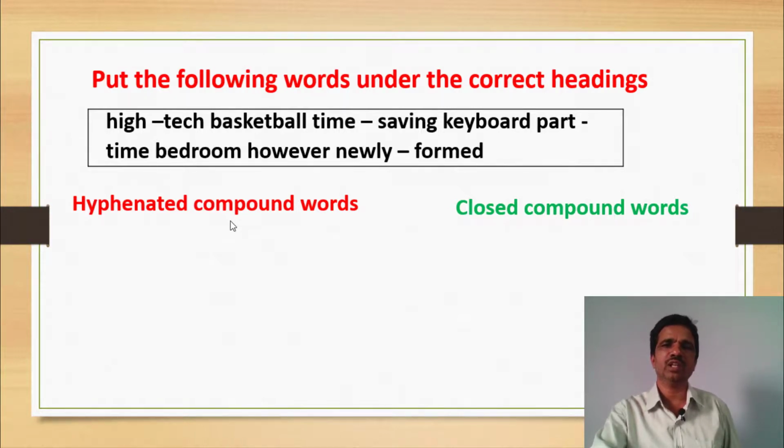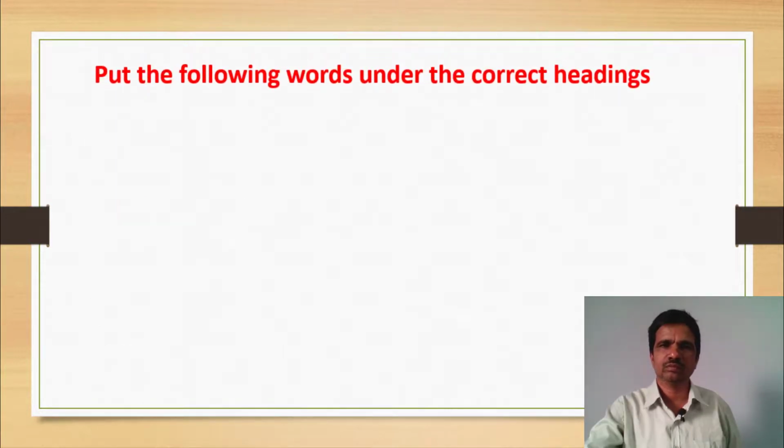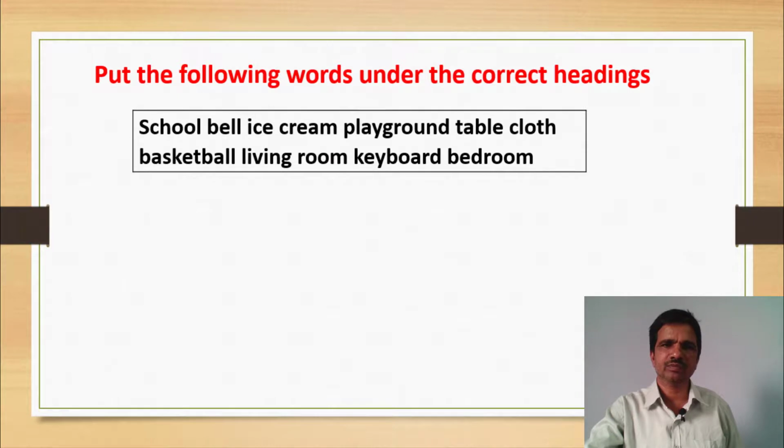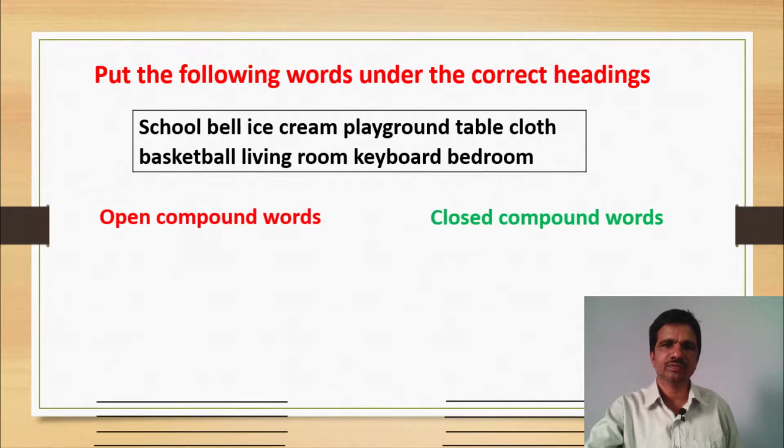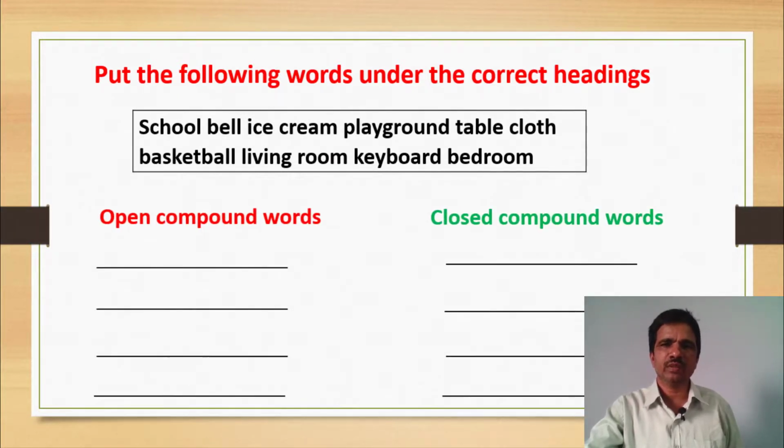Let us observe another question. Let us observe some more examples. Put the following words under the correct headings. Here there are 8 words given, with the headings open compound words and closed compound words. We should identify 4 words under the open compound words. The remaining 4 words are under the closed compound words.